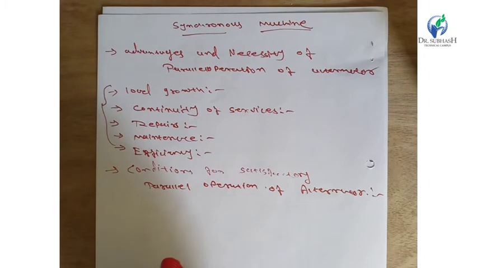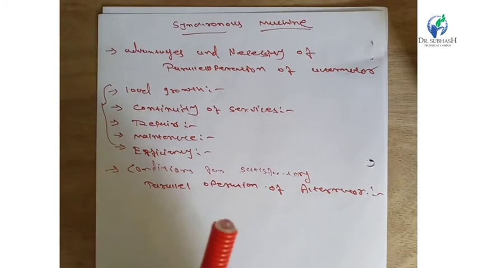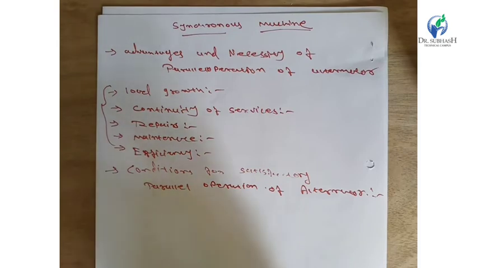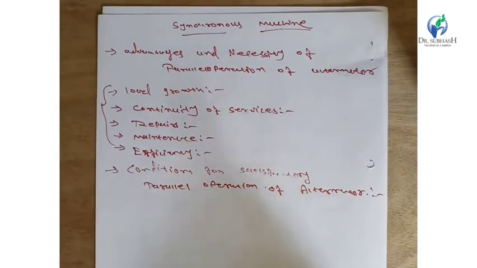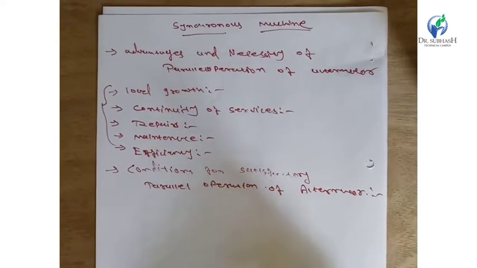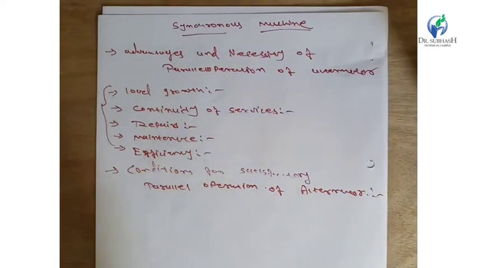The next point is that the terminal voltage of the incoming alternator is increased to match the existing system. Thus the terminal voltage and also the frequency are made equal to the bus bar value. This is checked with the help of a voltmeter and frequency meter.